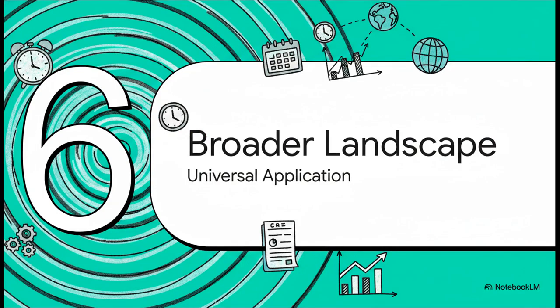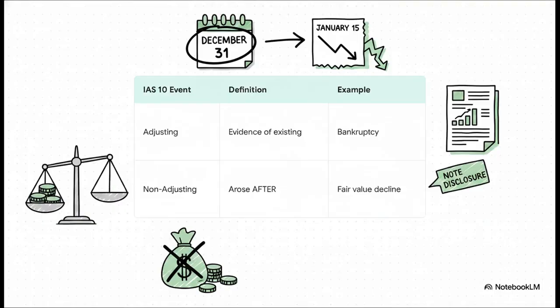Let's see how this universally applies. Consider the interaction with IAS 10, events after the reporting period, which guides how we treat fair value changes after the measurement date. If a material decline in fair value happens after the reporting period, then it is firmly a non-adjusting event. Why? Because the fair value is already correctly measured at that specific measurement date. The market just moved afterward.